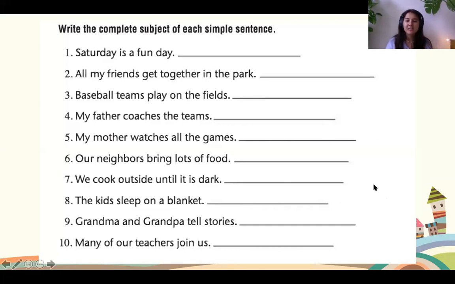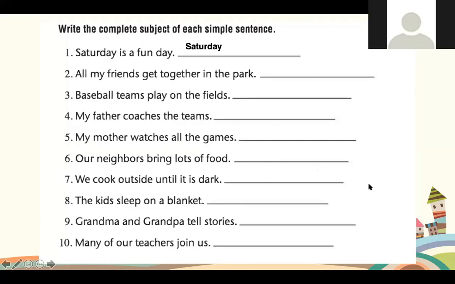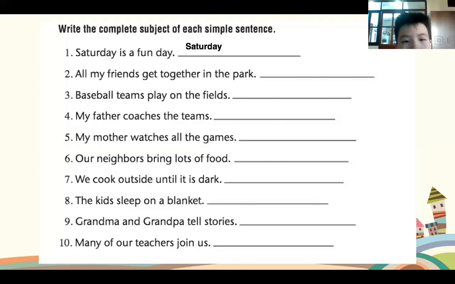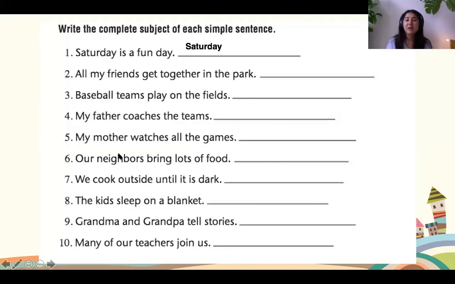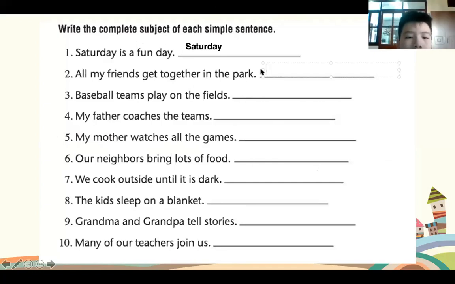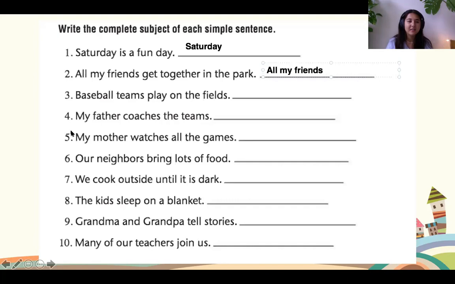Read the first sentence for me, please, Zaling. Saturday is a fun day. Good job. Zaling, can you tell me what is the subject in this sentence? Saturday. Good girl, well done. Saturday is our subject. Number 2, Steve, read it for me. All my friends get together in the park. Good job. Can you tell me what my subject is here? All my friends. Good job. All my friends. Well done.